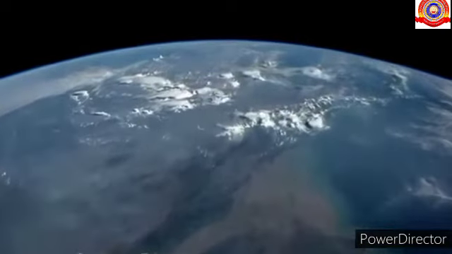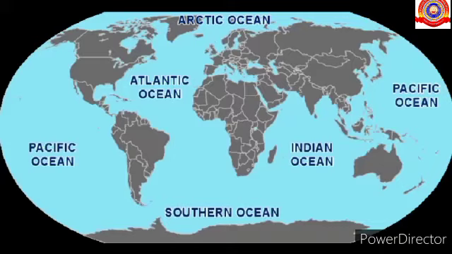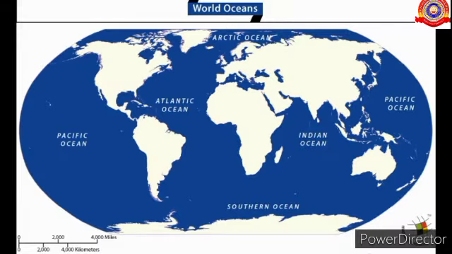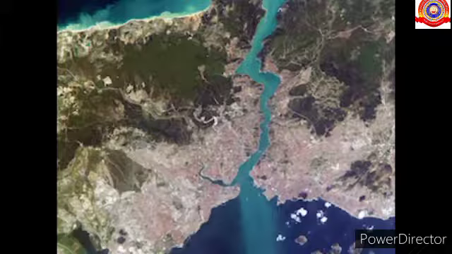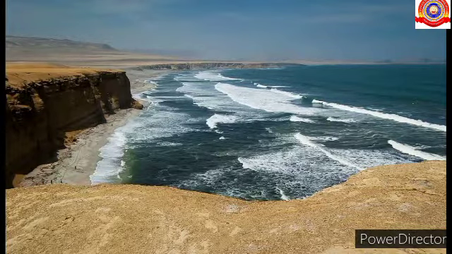The major oceans are the Pacific Ocean, the Atlantic, the Arctic, the Antarctic, and the Indian Ocean. Each of these oceans contains bays, straits, and several seas.